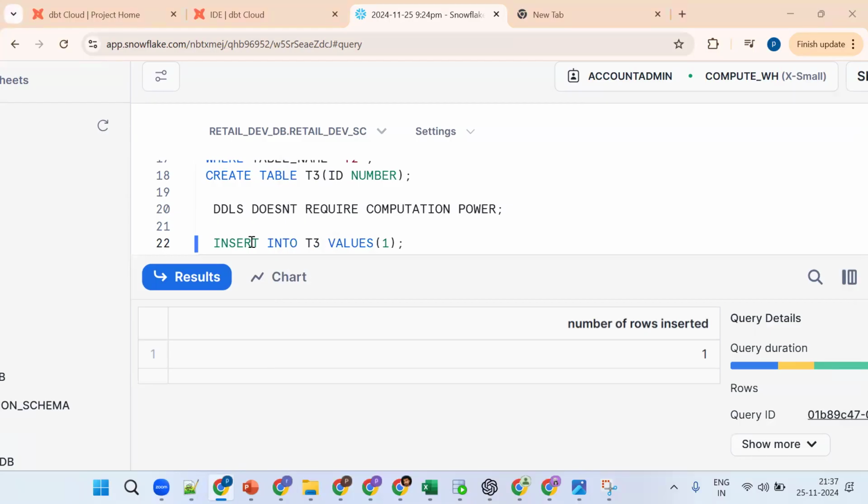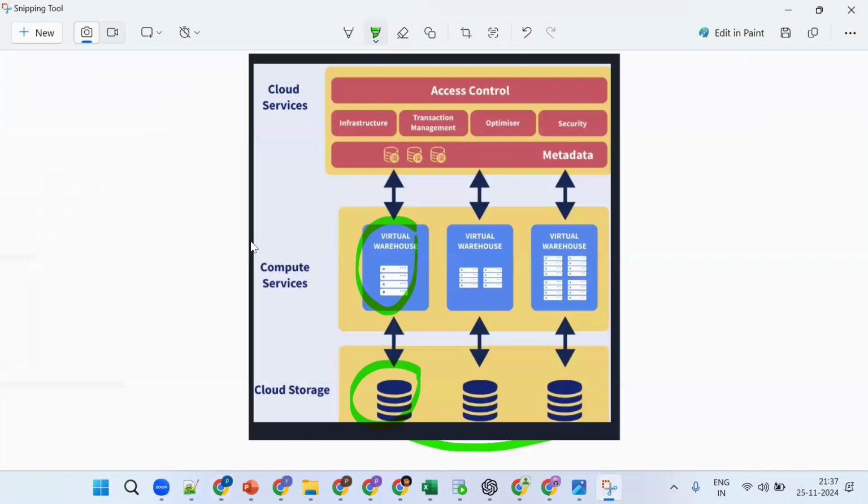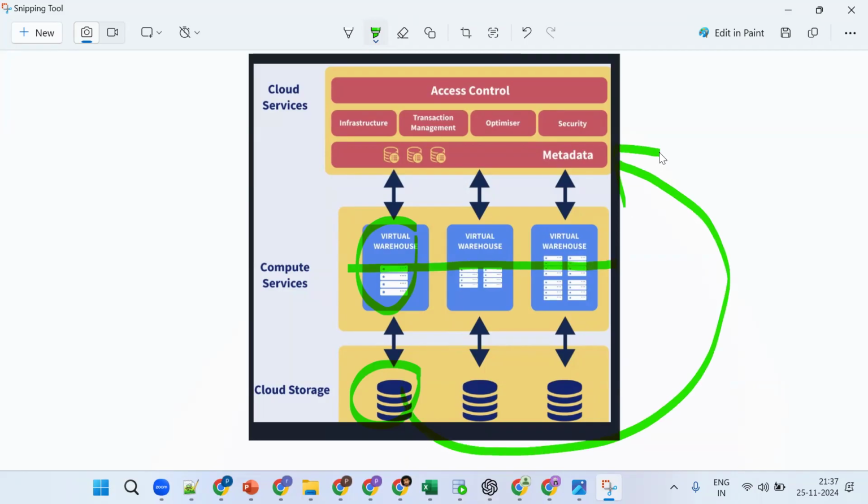DDLs don't require any warehouse. When you perform an insert statement, data needs to be put in the storage layer, and for that I need computation power. Who holds this information? The metadata management. The data is physically stored, but the information about it is held by metadata management.